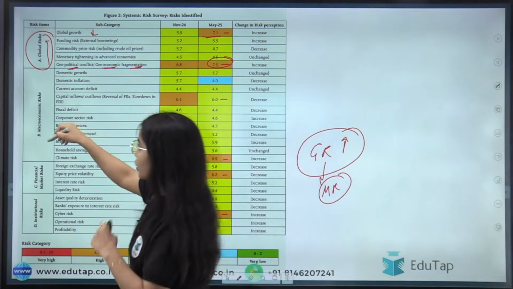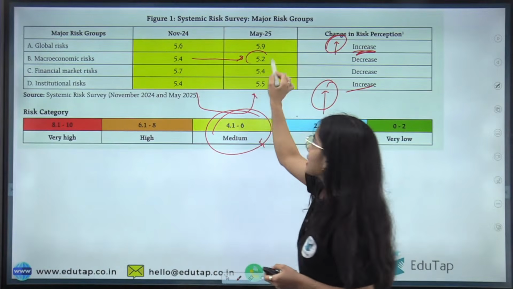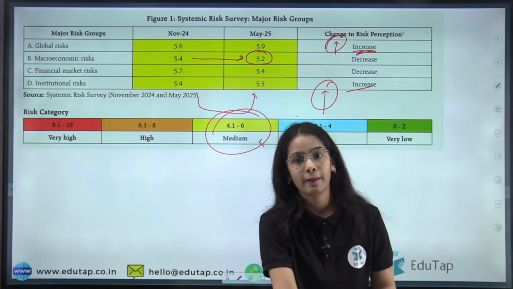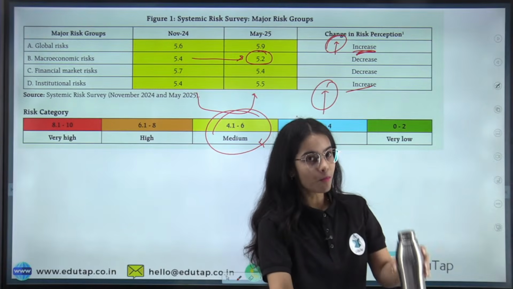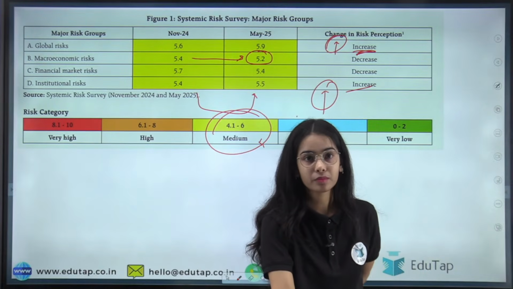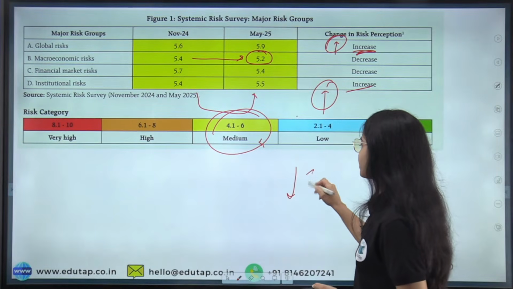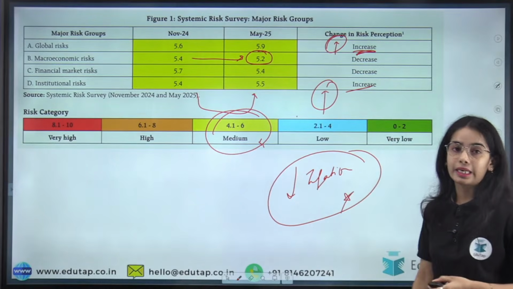Next is macroeconomic risk. So in India, we can see that the macroeconomic risk has decreased. Can anyone tell me why this macroeconomic risk has decreased? Why has the macroeconomic risk decreased in India? Because inflation is decreasing in India. There is a decrease in inflation in India, right?